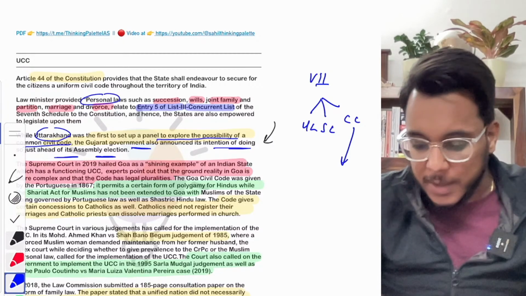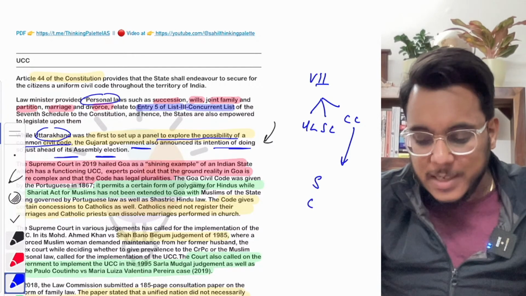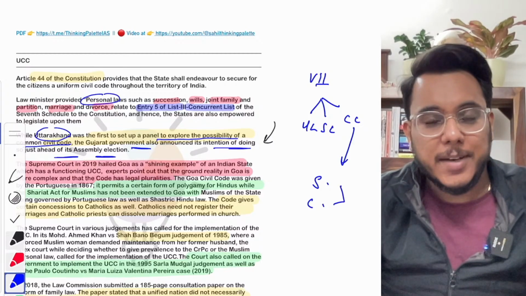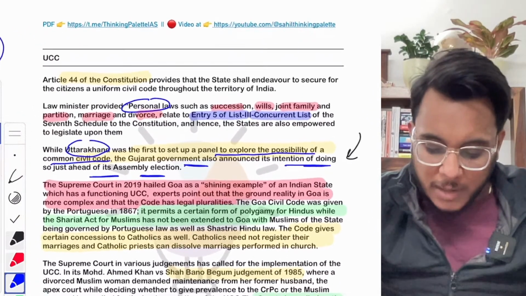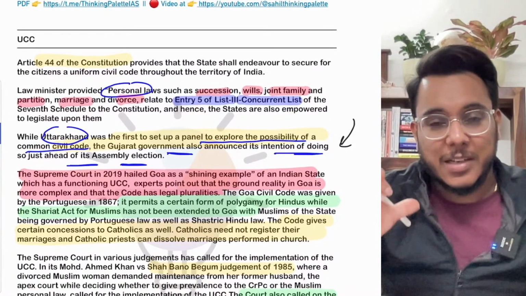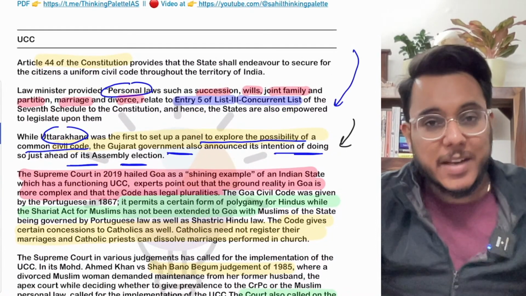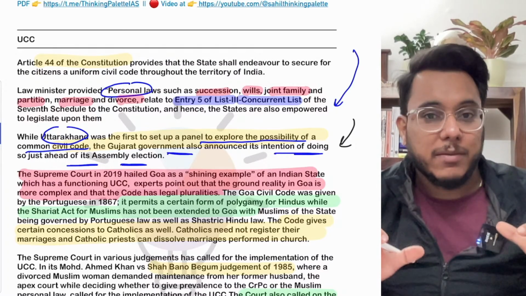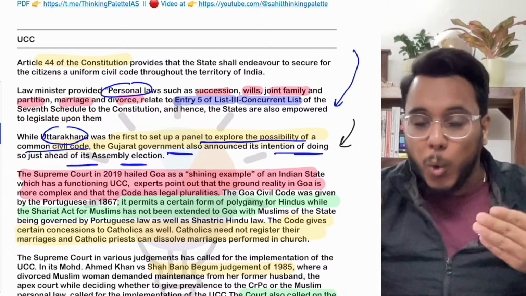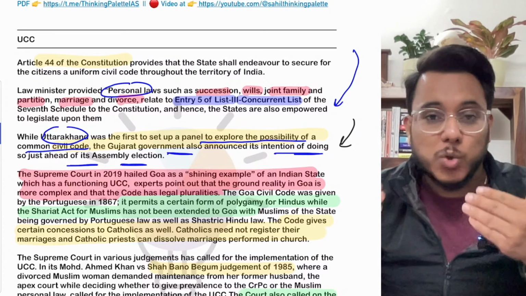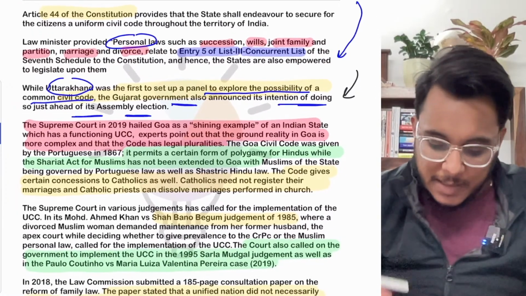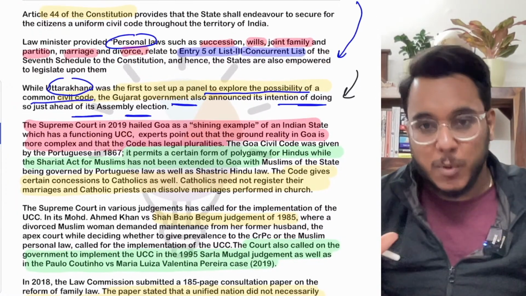Concurrent list is one where both the state as well as the center can make the law. So if a subject is mentioned in the concurrent list, both can make the law, and majorly the subjects which are there in personal civil laws are mentioned in concurrent list entry number 5. So by logic both the center and the states can make the law. So yes, states can make the law on UCC, they can bring UCC in their own states. That is something that's provided.